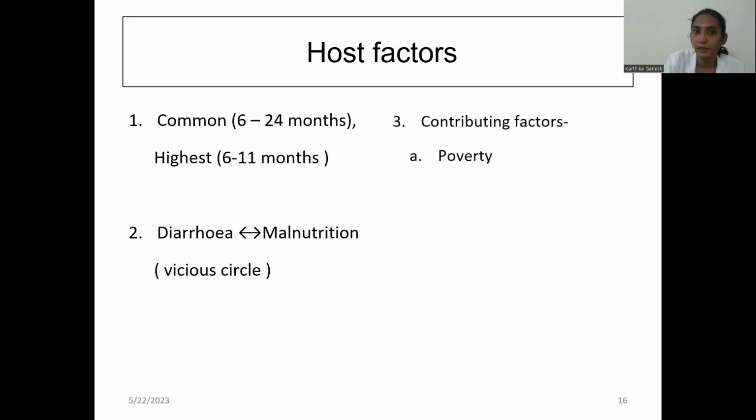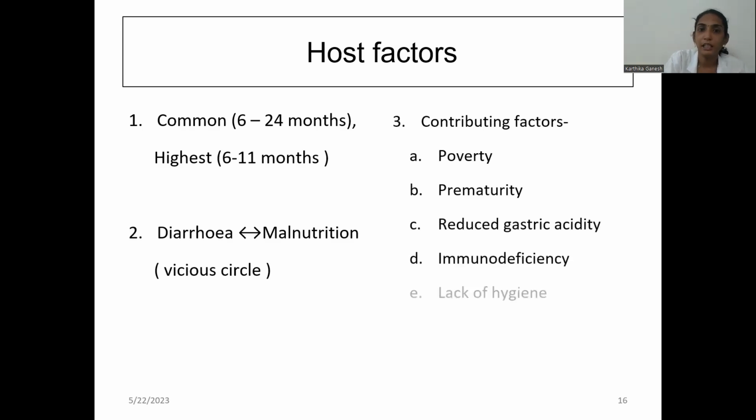What are the contributing factors? Poverty, prematurity, reduced gastric acidity, immunodeficiency, lack of hygiene, incorrect feeding practices. Why poverty? In poverty they are not able to take the required RDA, the recommended dietary allowance. That is why diarrhea occurs. Then prematurity: in premature children the gut is not mature enough to digest or absorb the nutrients, so diarrhea occurs.